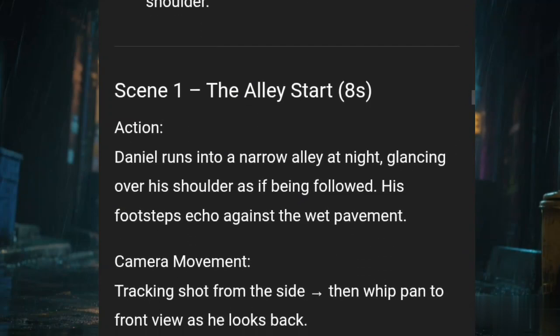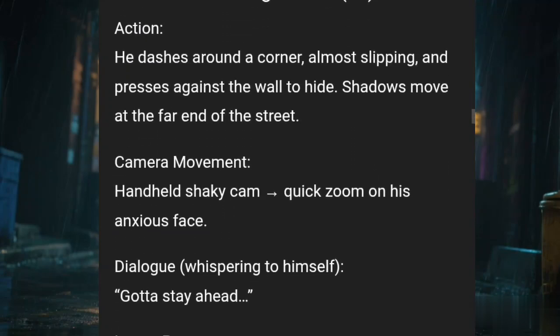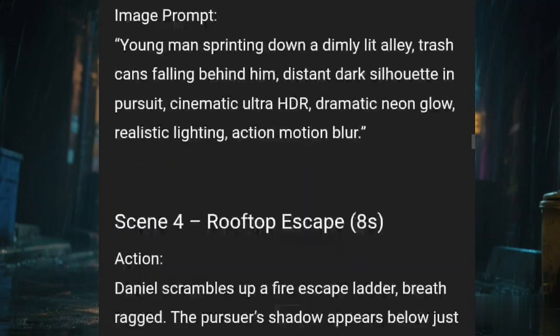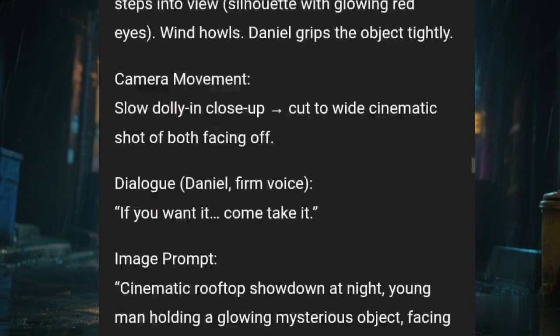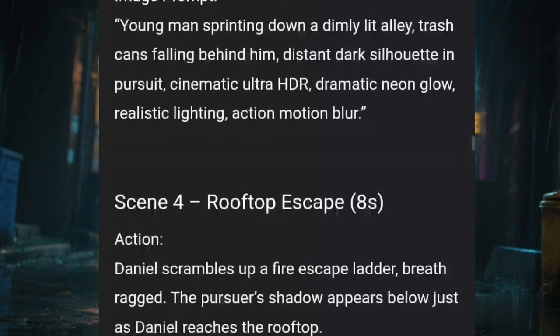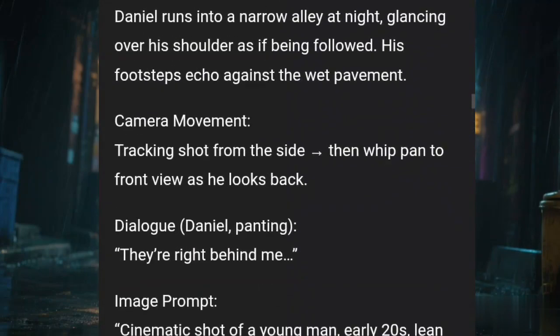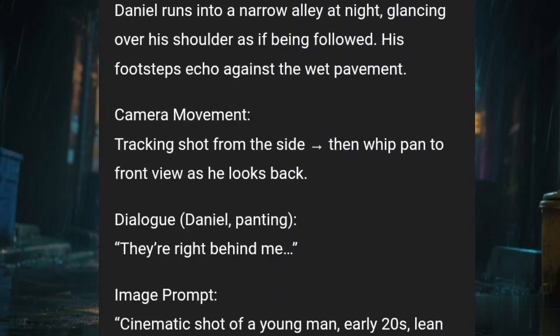Now, it went ahead to split the story into 5 scenes. You can see scene 1, scene 2, scene 3, scene 4, and scene 5. That is exactly what I requested. Now, let's look at scene 1. What did it give to us? You can see that for scene 1, it split it into action, camera movement, dialogue, and image prompts.